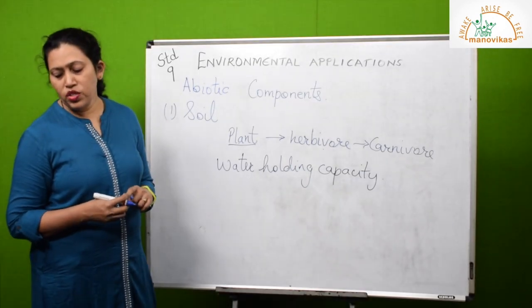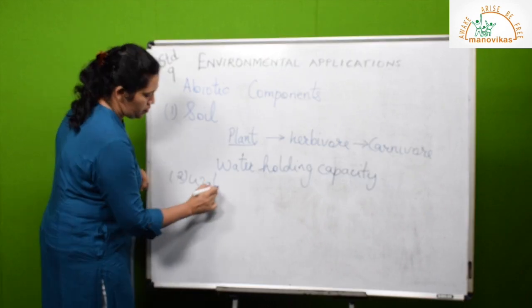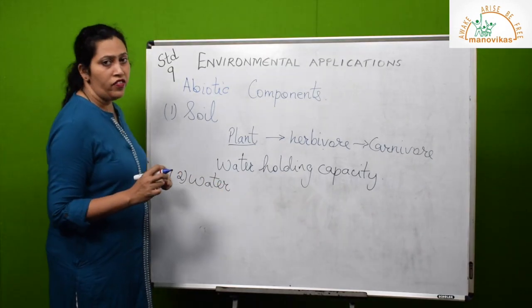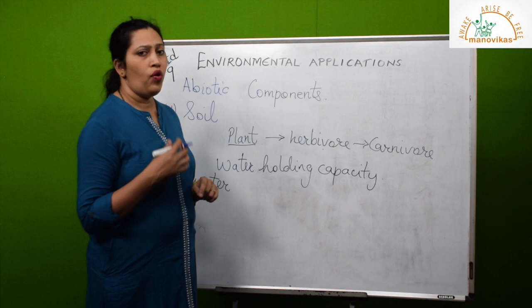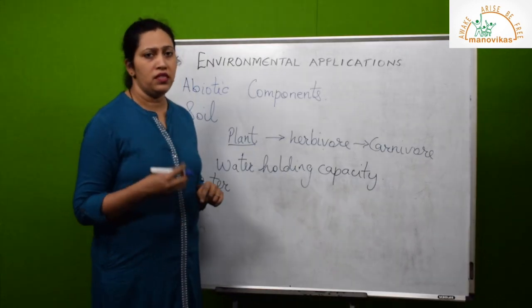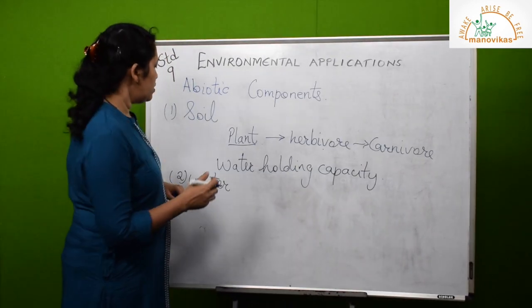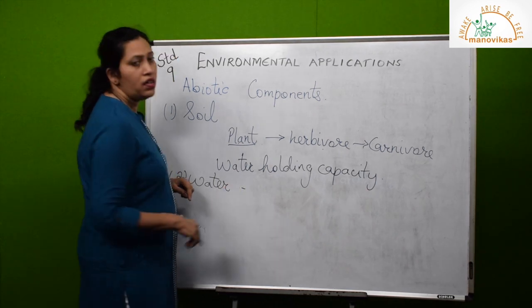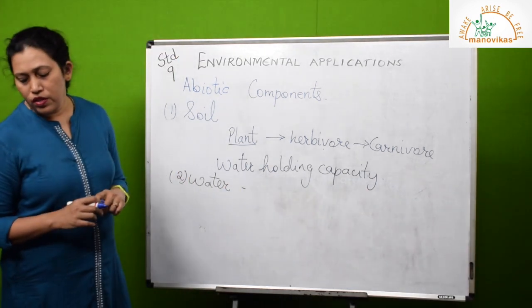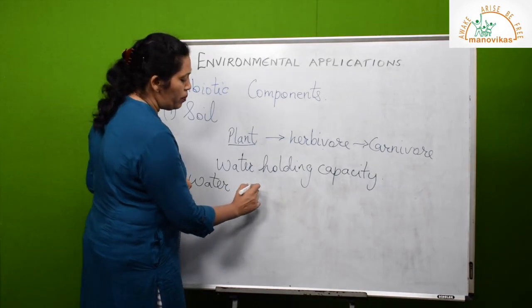Now next we have is water. Without water there won't be life, because our body, or all the organisms' bodies, are made up of water. So water is a life sustaining abiotic factor. If there is no water, there won't be metabolism.